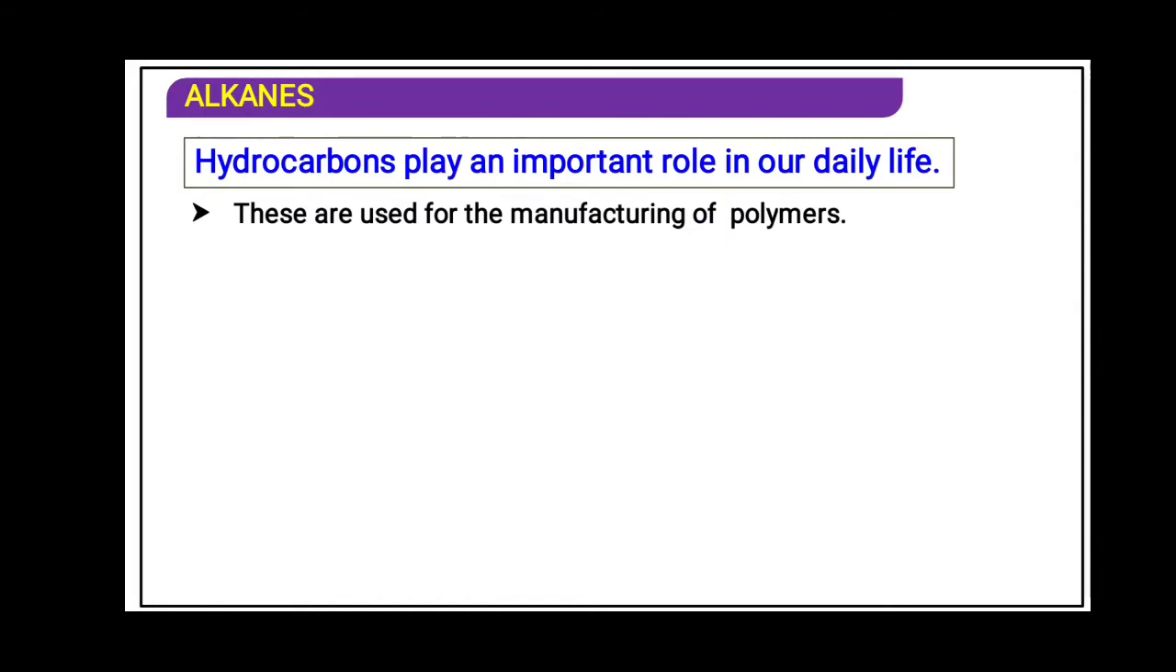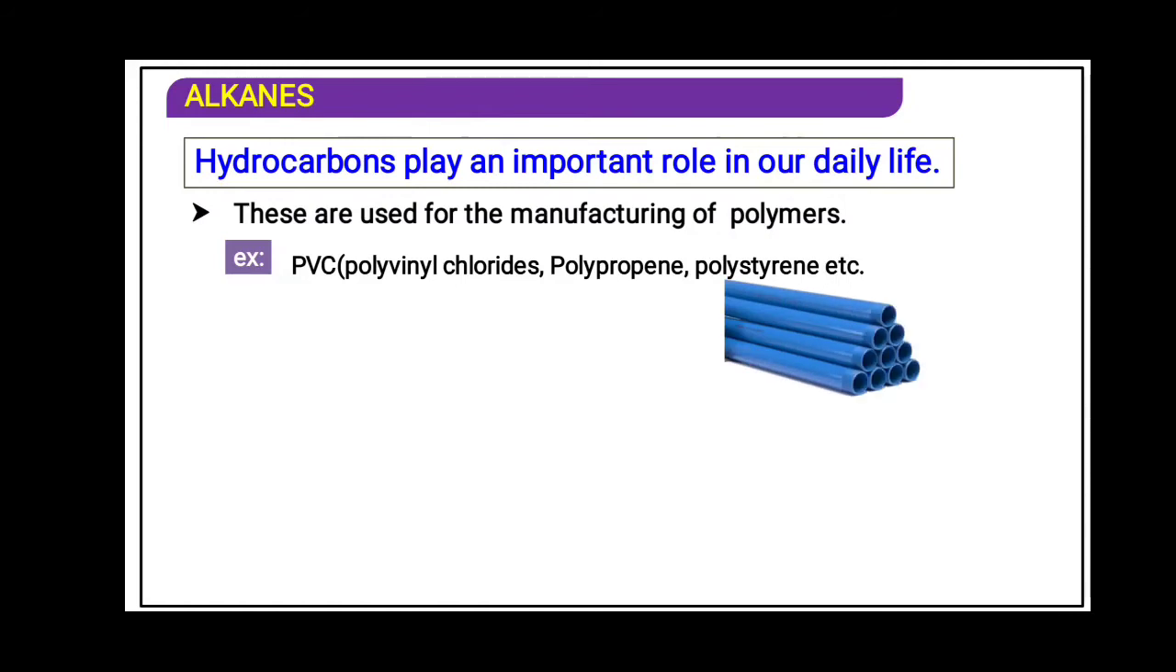These are used for the manufacturing of polymers also. Even though the government has put a ban on the plastic bag, we still demand a plastic bag from the shopkeeper. What is a plastic bag? Polythene. What is polythene? Hydrocarbon. Polyvinyl chloride. This is the pipe which is put outside the building, generally used for toilet drainage. Polyvinyl chloride, propylene and polystyrene, these are the different types of polymers which are nothing but hydrocarbons. See the pipes.